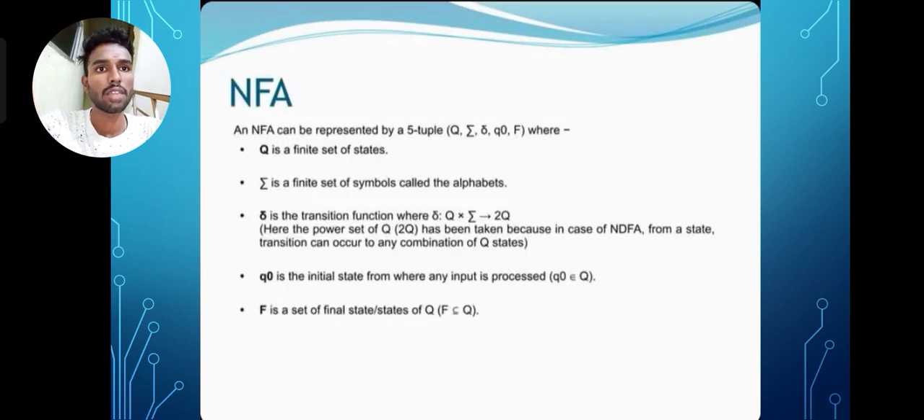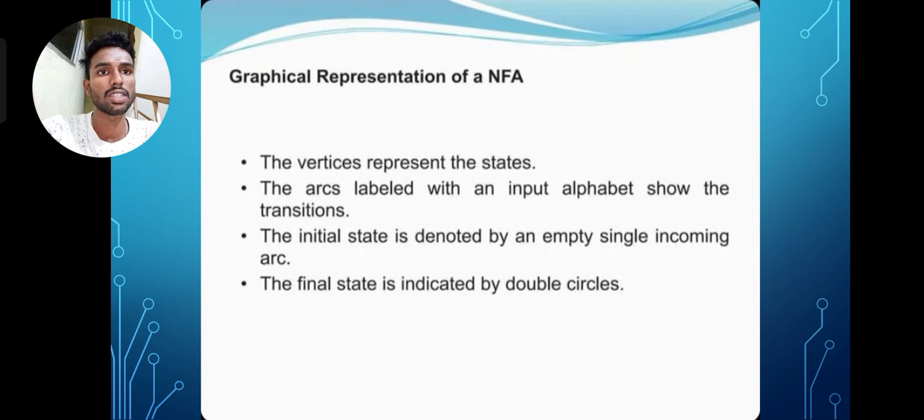Next one is NFA. An NFA can be represented by 5 tuples (Q, sigma, delta, q0, F). Q is a finite set of states, sigma is a finite set of symbols called the alphabet. Delta is a transition function where delta: Q x sigma -> 2^Q. Here the power set of Q, 2^Q, is taken because in a non-deterministic finite automaton, from a state, transitions can occur to any combination of Q states. q0 is the initial state from where any input is processed. F is the set of final states.